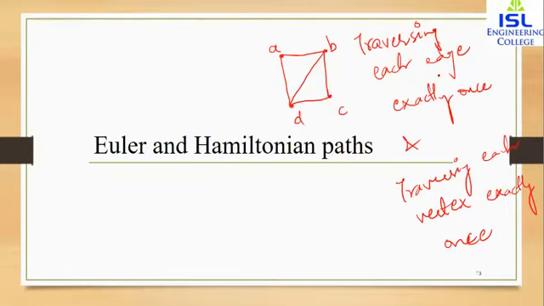What you may ask, what is the difference between traversing each edge exactly once and traversing each vertex exactly once? So when a graph has an Euler circuit and when a graph has a Hamilton circuit or path, the difference between path and circuit, as I said in the earlier lecture, is that in a circuit, if we are starting from a vertex, then we have to traverse all the vertices and then we have to reach back to the same vertex.